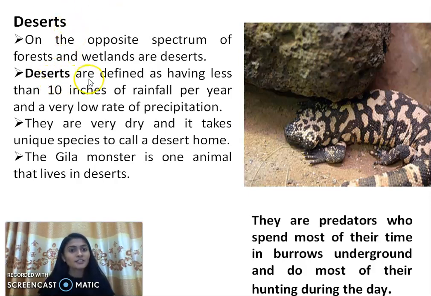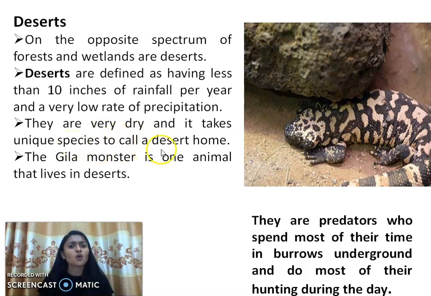Deserts are defined as having less than 10 inches of rainfall per year and a very low rate of precipitation. As I told you, rainfall is very little. They are very dry and take unique species to call the desert home. Not every species can survive in the desert. A common example is the camel that we know, right? The Gila monster is one animal that lives in the desert. See, this is a Gila monster. There are lots and lots of examples, but I have mentioned just one here.